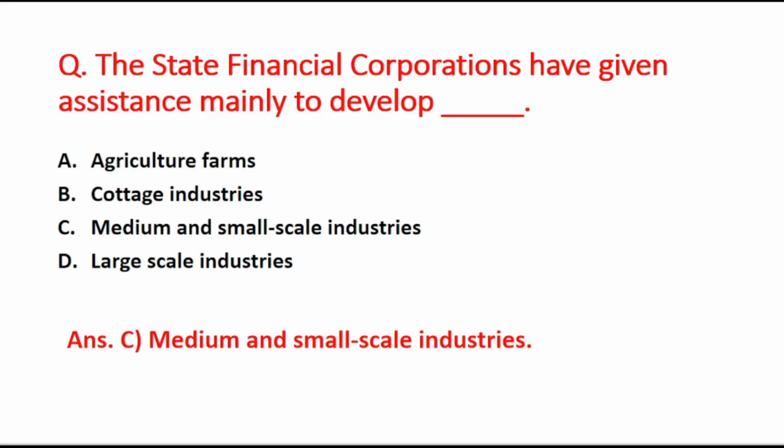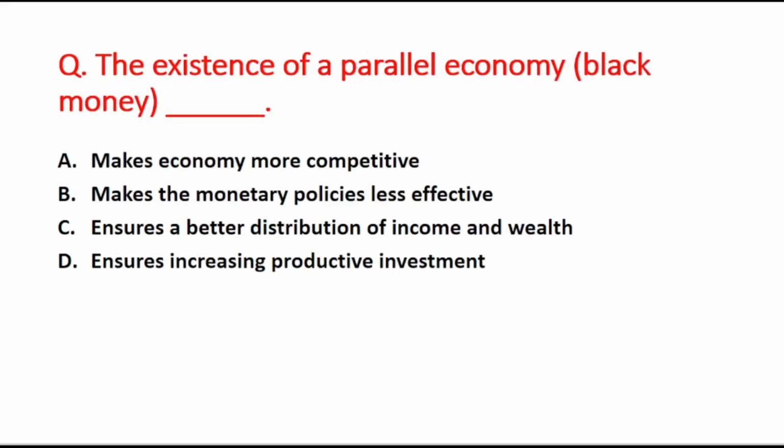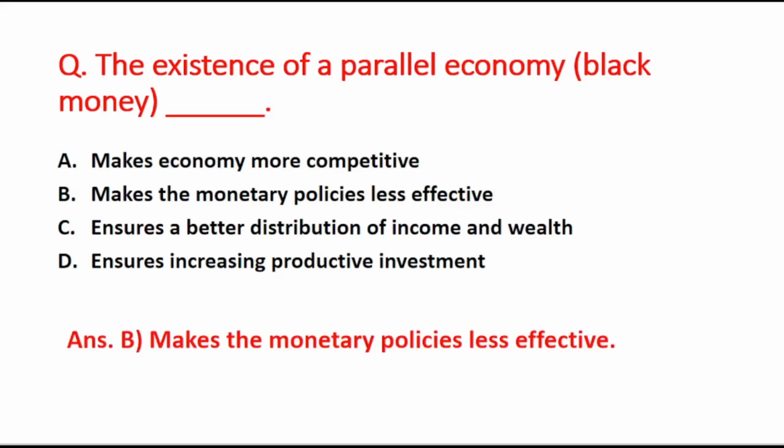Now the next question is: the existence of a parallel economy blank. A option is makes money more competitive. B option is the existence of parallel economy or black money makes the monetary policies less effective. Your C option is ensures a better distribution of income and wealth. And D option is ensure increasing productive investment. So the right answer is option B, that is existence of parallel economy makes the monetary policies less effective.